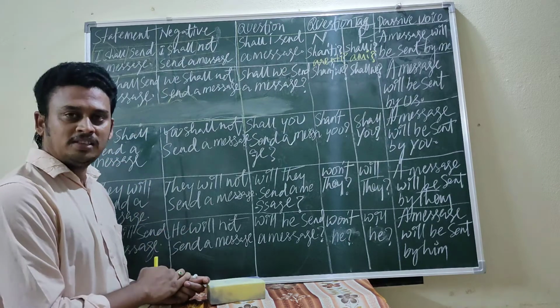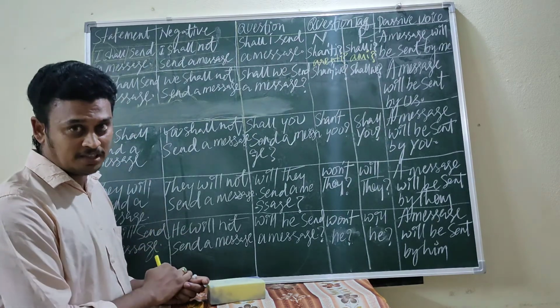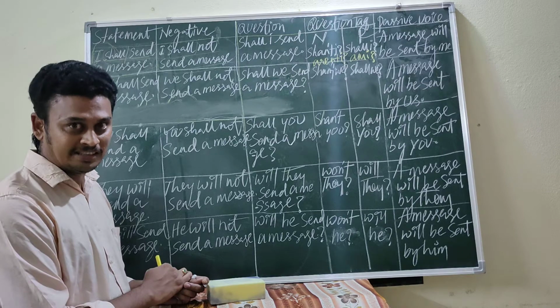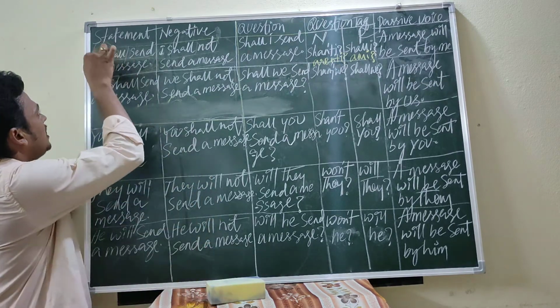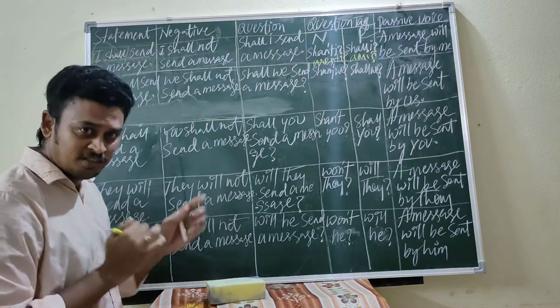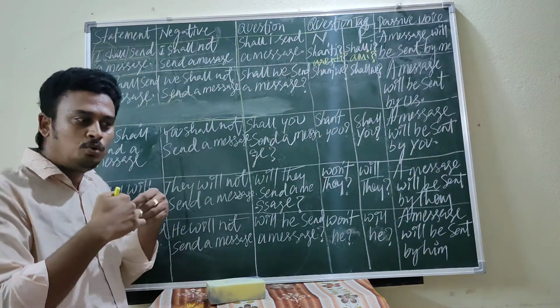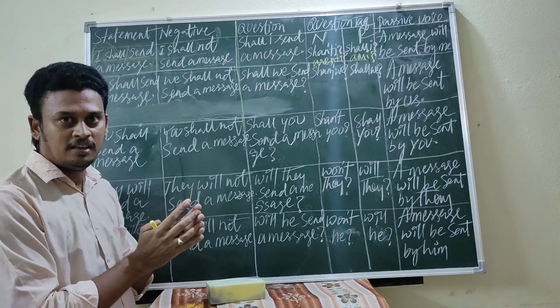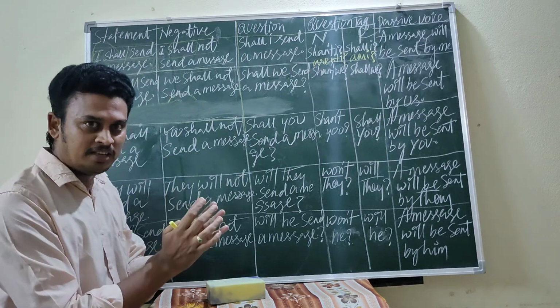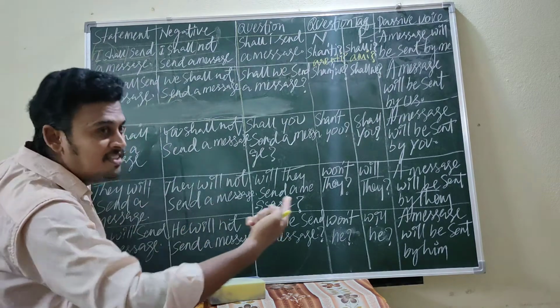Here, what is passive voice? What is the significance of passive voice? We have to understand now in this class. See here, I shall send a message. What is the meaning? I. Here, doer of the action, giving importance to the subject, that is I. I shall send a message.